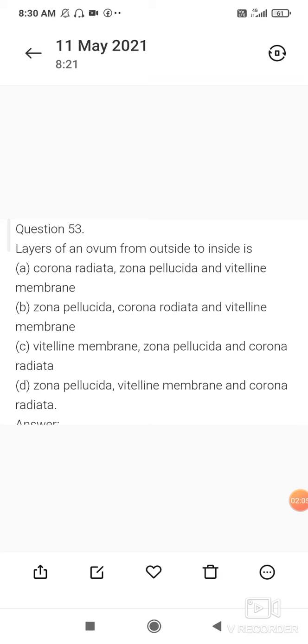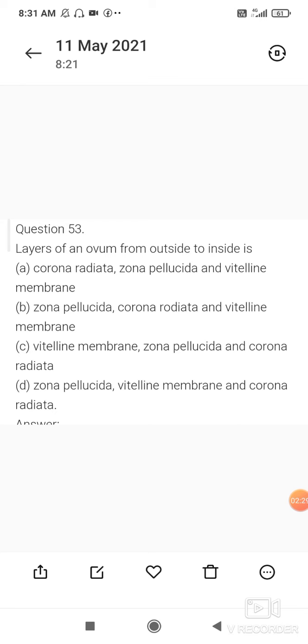Question number 53. Layers of an ovum from outside to inside is: option A, corona radiata, zona pellucida, and vitelline membrane. Option B, zona pellucida, corona radiata, and vitelline membrane. Option C, vitelline membrane, zona pellucida, and corona radiata.